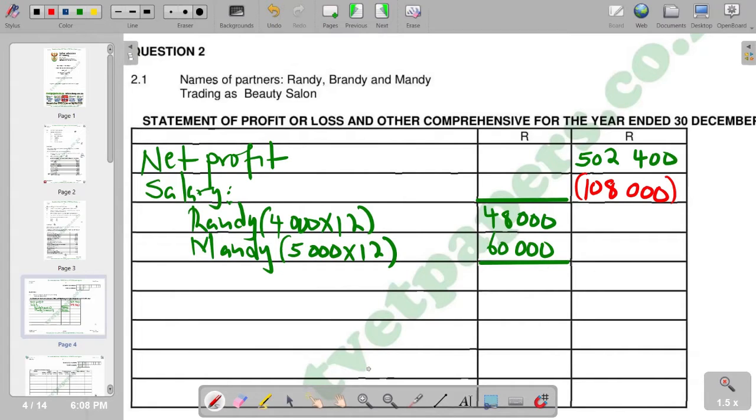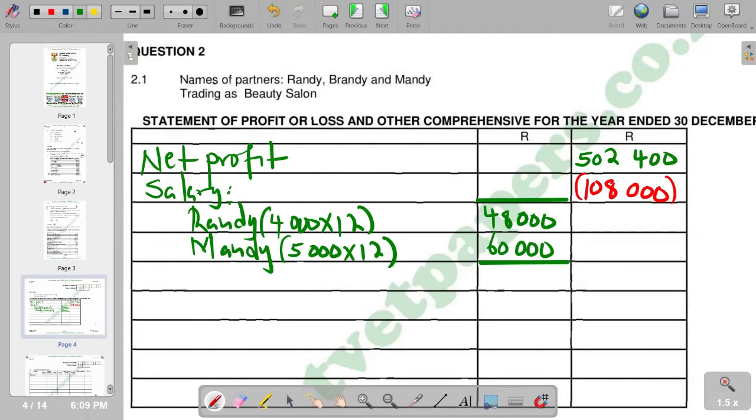If we subtract, the answer we are supposed to get is 502,400 minus 108,000. But at this point, we can leave it there, and we put other deductions that are supposed to be subtracted.